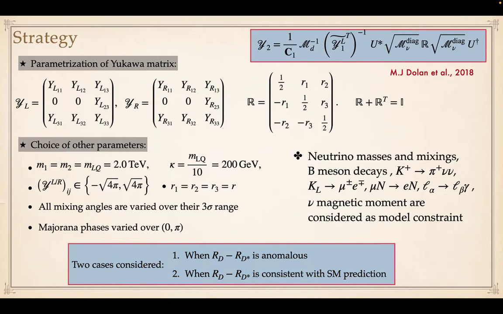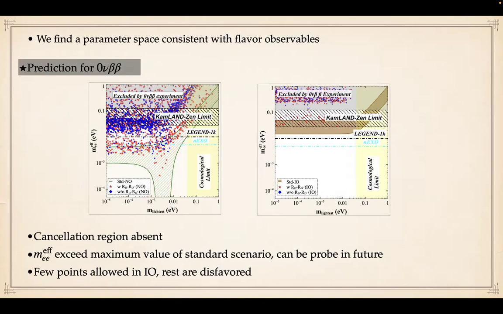And here we have considered two scenarios. In case one, we have considered when RD star is anomalous, that is the current situation with the current values. In case two, we have considered a hypothetical scenario: in the near future, what if this RD star is found to be consistent with the standard model? Then what happens to the leptoquark parameter spaces? Now, in both cases, we found a parameter space which is consistent with all the flavor observables we have mentioned above.